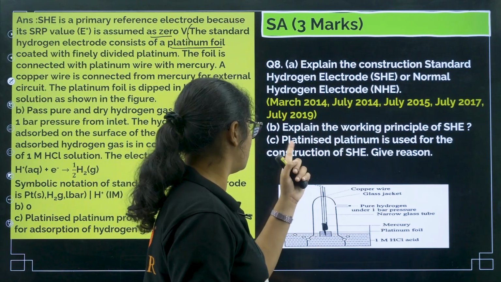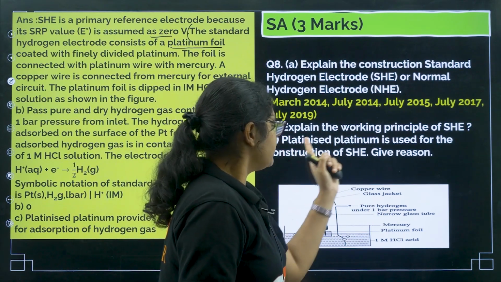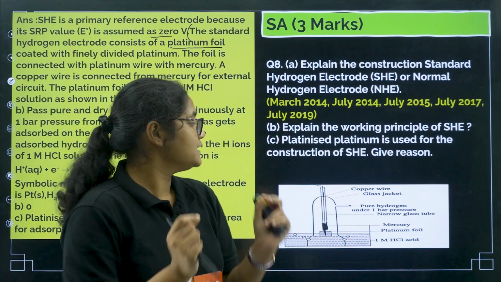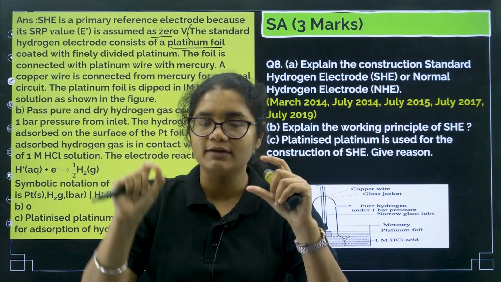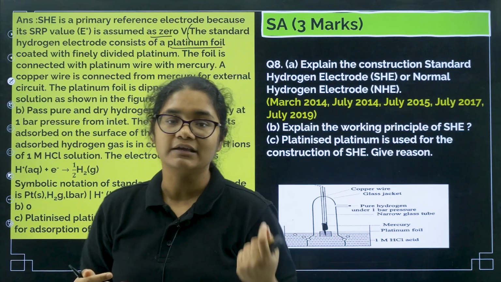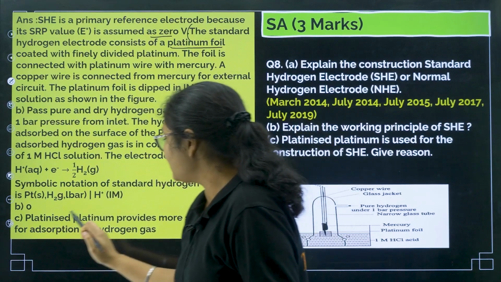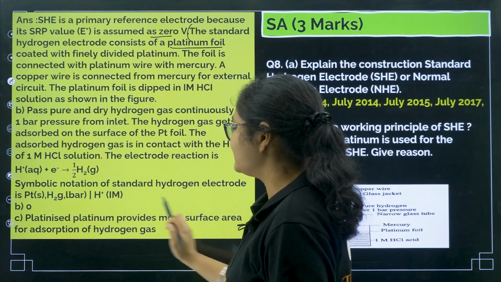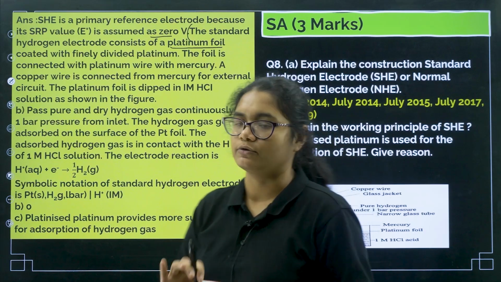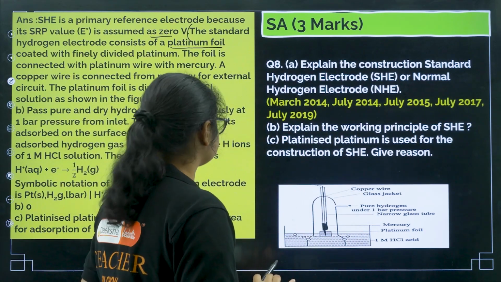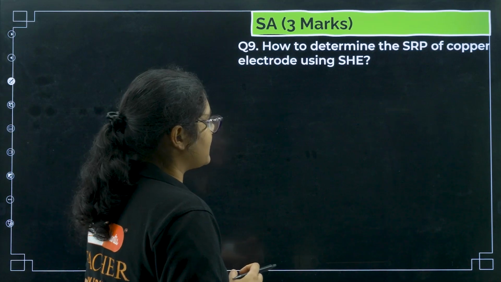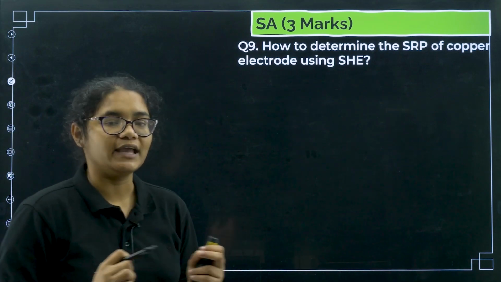The third one, why we use platinized platinum. That means a platinum plate is there, and on that again finely divided platinum is there. Why? What is the reason for that? Platinized platinum provides more surface area for the adsorption of hydrogen gas. Okay, fine. Next question, how to determine the SRP of copper using SHE.